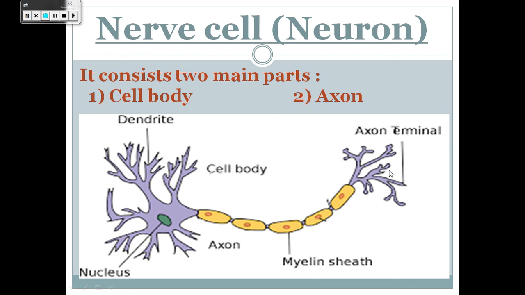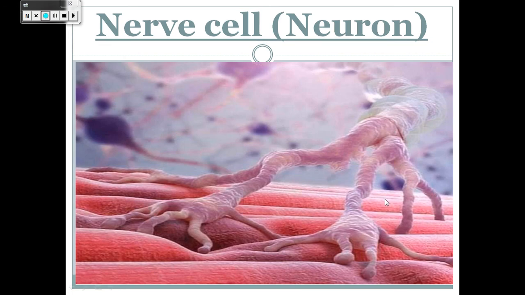The end of the axon is called the axon terminal. This axon terminal is connected to our muscle.